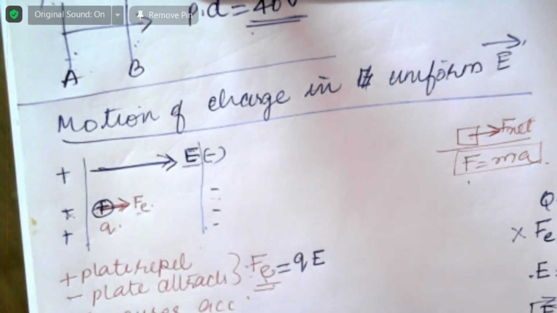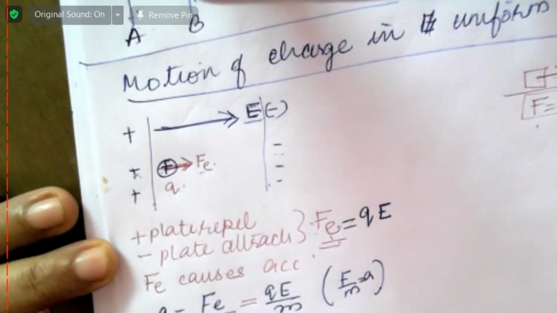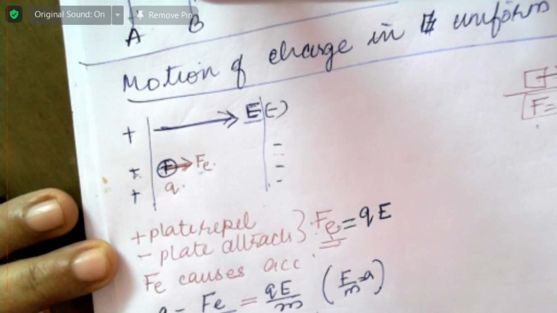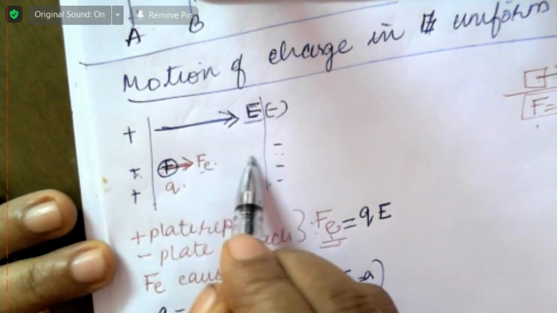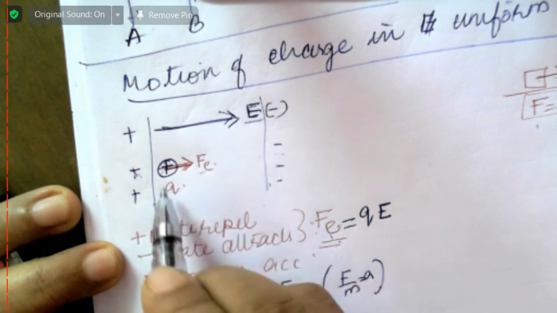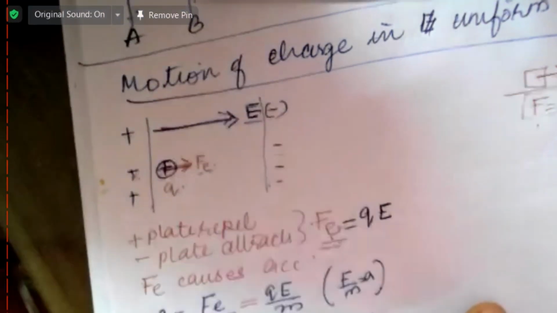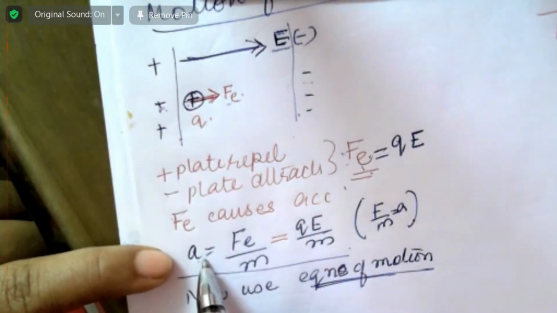Okay. So this is similar to what? A is equal to F by M. Now, once you know the acceleration, you can use the equations of motion to find the final speed over here. What is the acceleration we know, how long will it take, what distance has it traveled? All those, you can find using the same equations of motion which you have learned, because you know the acceleration.